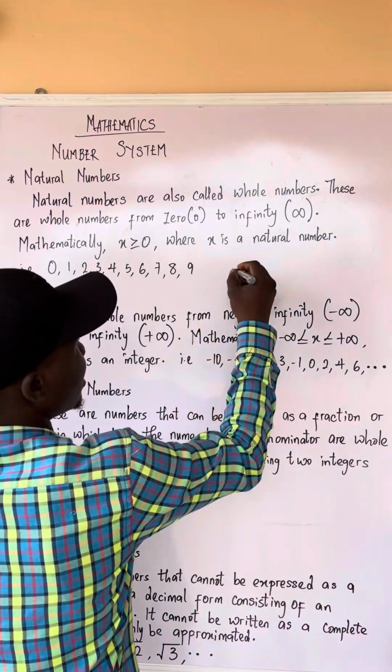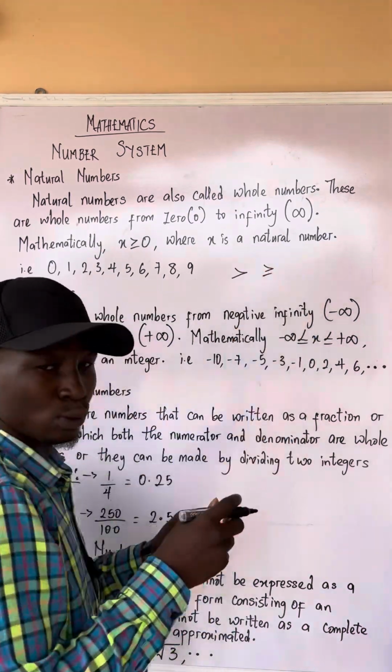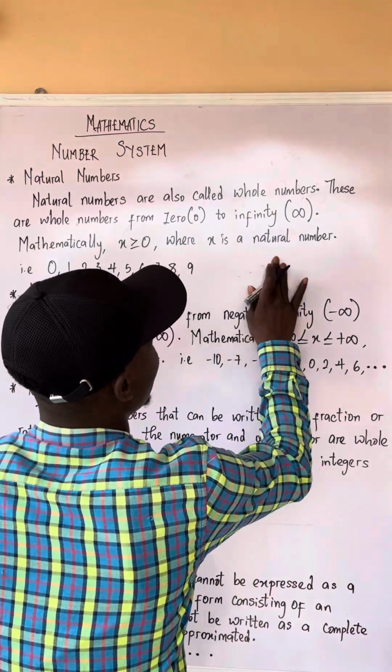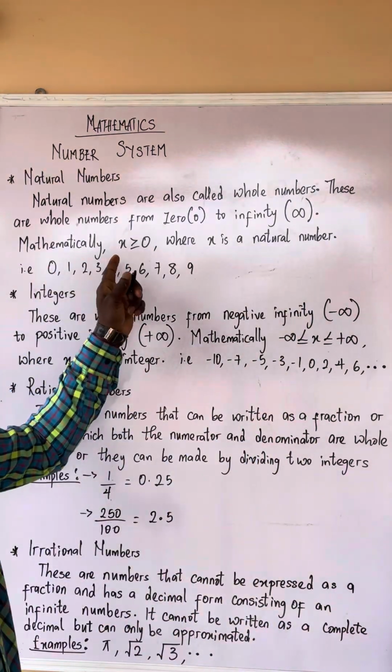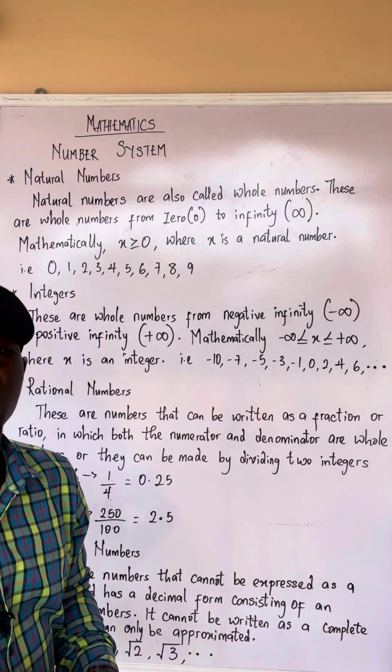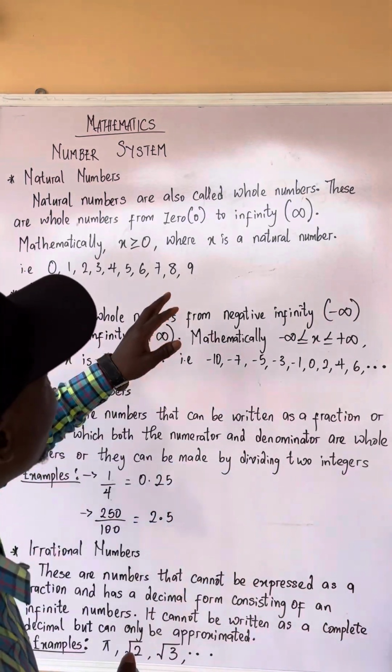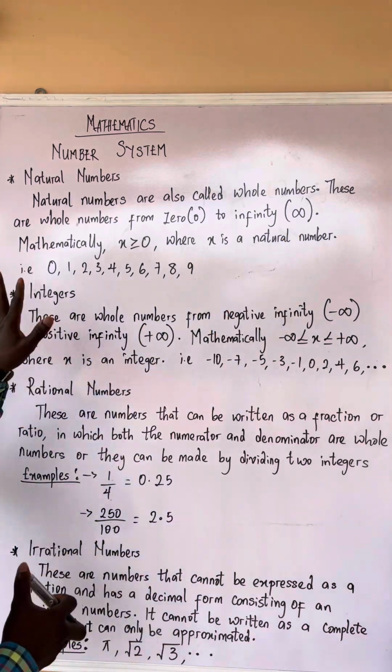That's the difference between greater than and greater than or equals to. When we get to inequality, I'll try to explain that one better. Mathematically, it means x is greater than or equals to 0, from 0 upward. That is what we call natural number, where x is a natural number.